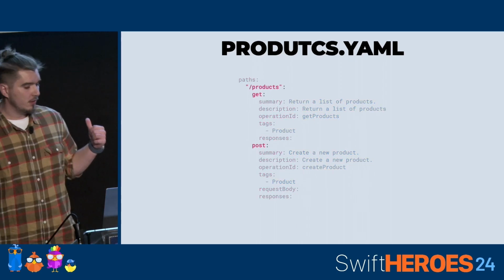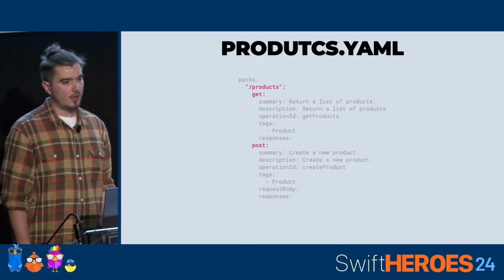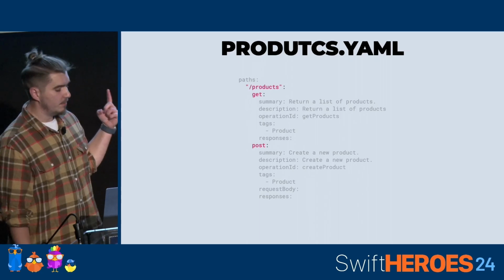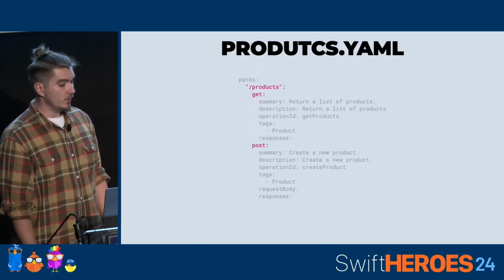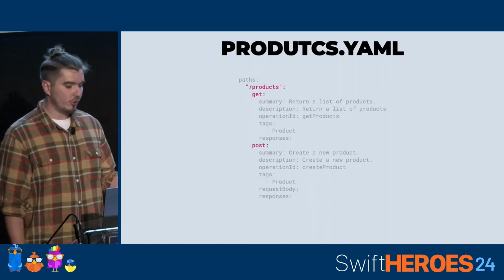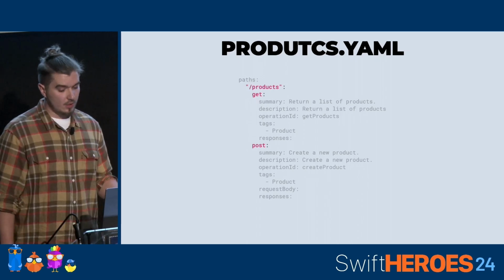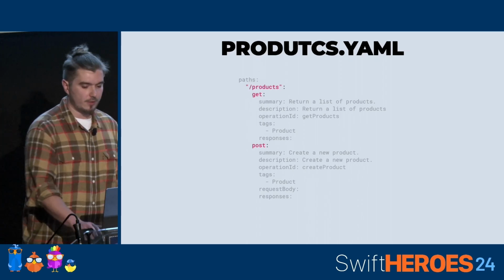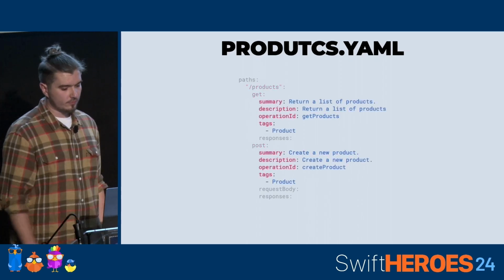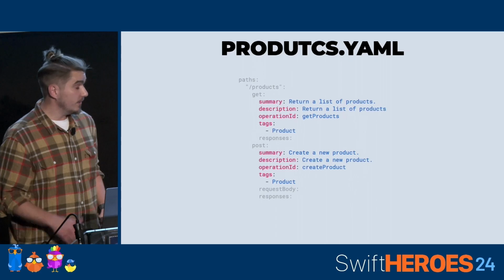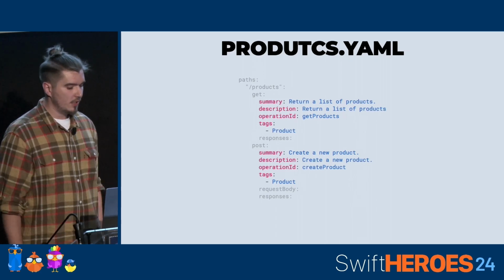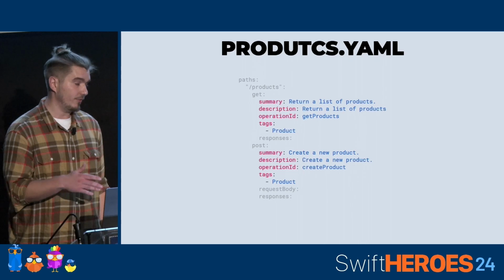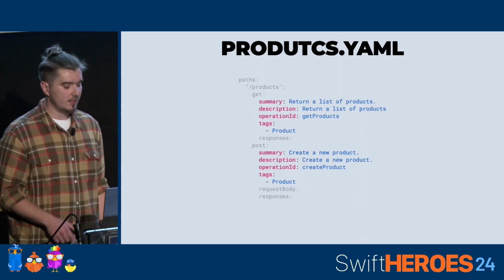Our API uses two operations under the product paths. The one with the get method is used for retrieving the list of the products, and the other one, post method, we will use it to create a new product. And again, some metadata to provide. They are optional, but we can benefit after the code generation. We will see that.